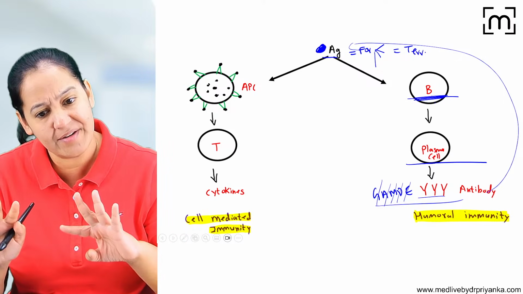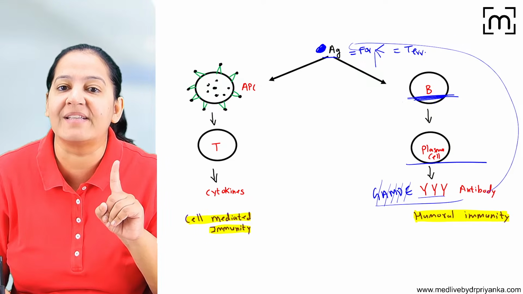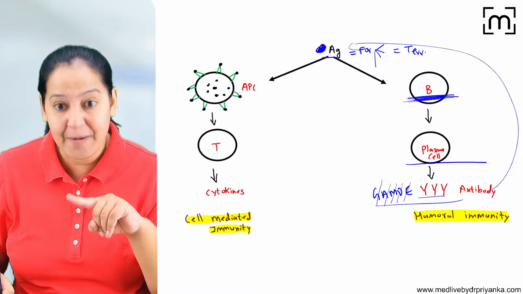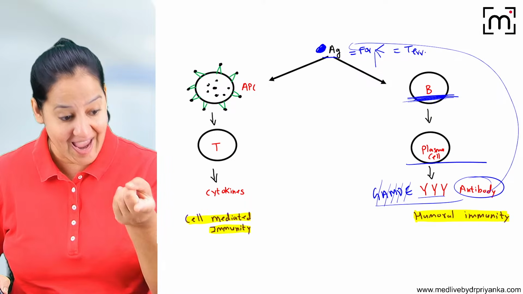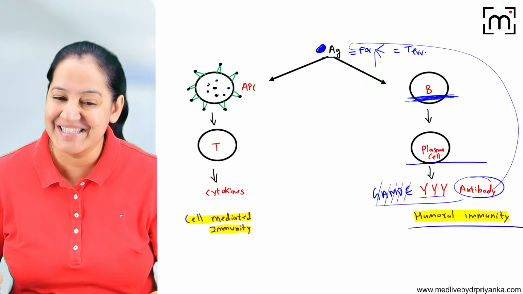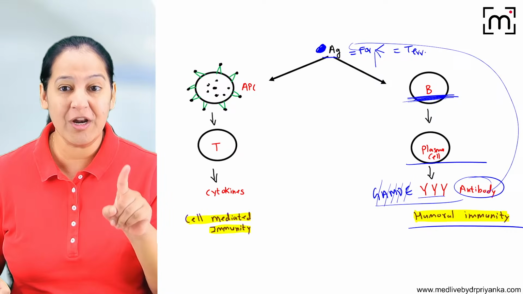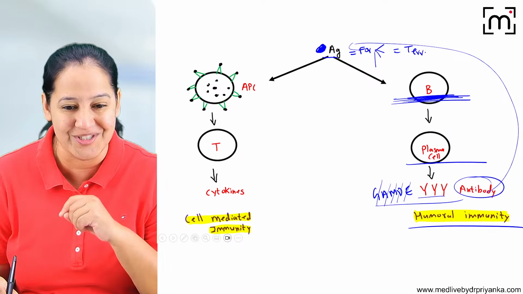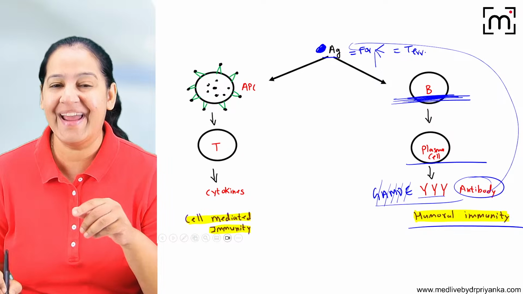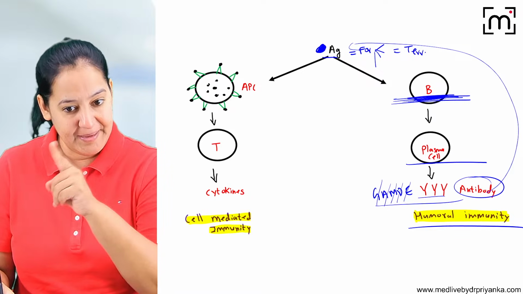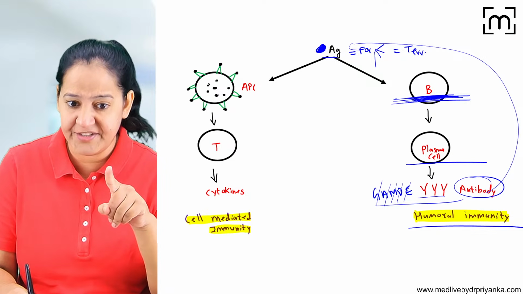So the antigen is destroyed. In this way, the B lymphocytes are destroying the terrorist, destroying the antigen. The end product here is antibody. With the help of the antibody, the destruction is taking place. And this immunity is known as humoral immunity. So in humoral immunity, there is a big role of the B lymphocyte, one of the great soldiers we have in our body.